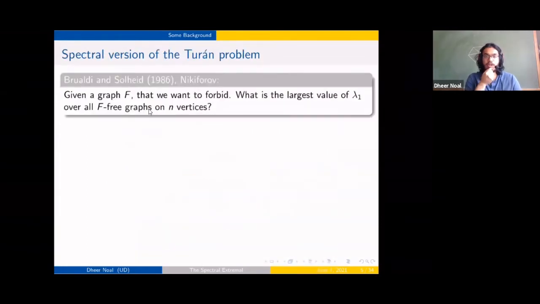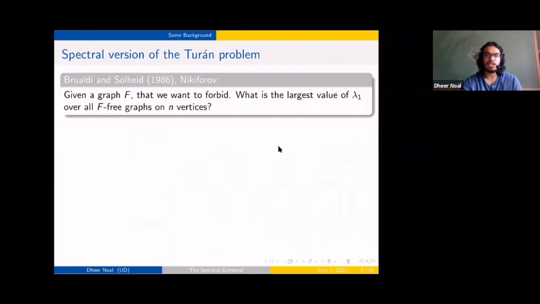All right. So the spectral Turan problem, which was proposed by Nikiforov, is the following. It's similar to the Turan problem. We're given a graph F, which we want to forbid. And over all n vertex graphs, we want to maximize now the spectral radius, right?